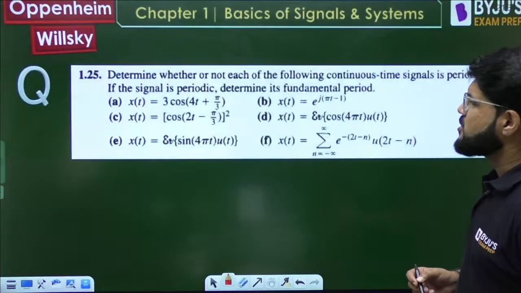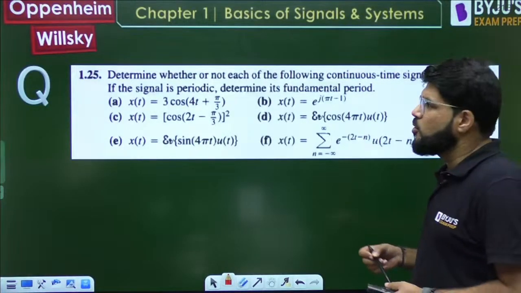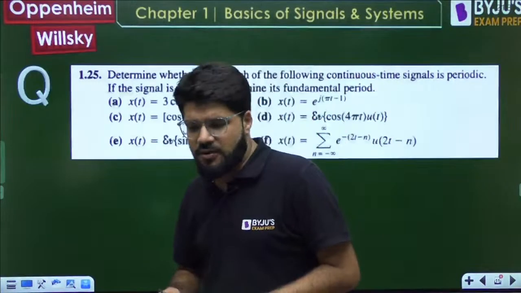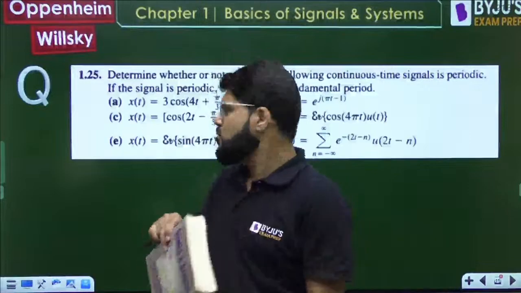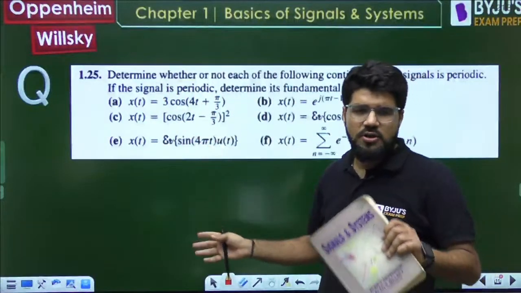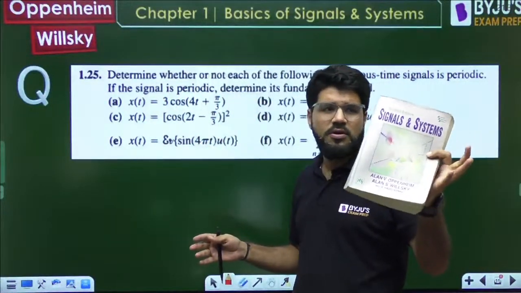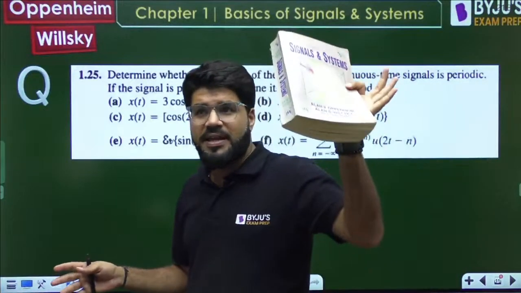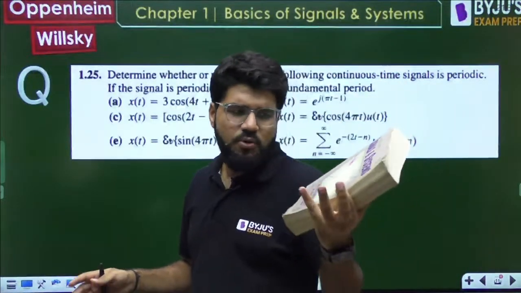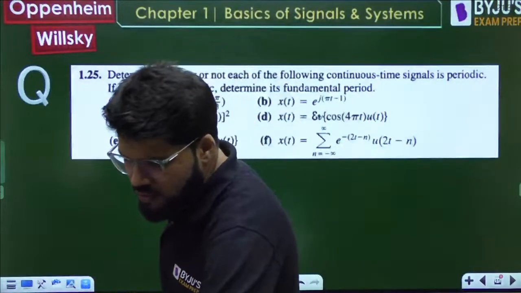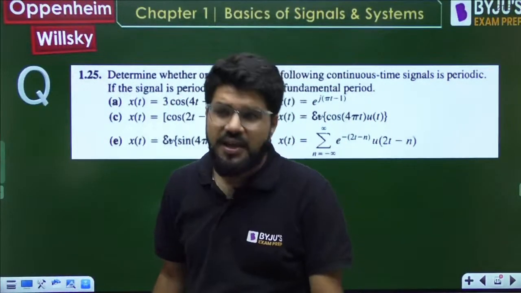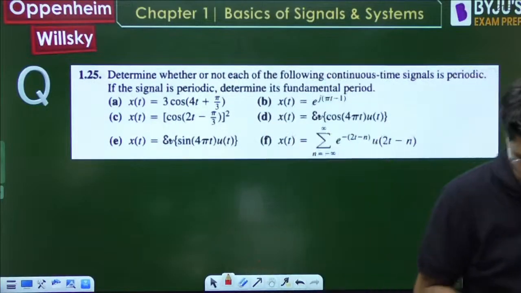Now the next question, 1.25 as per the Oppenheim and Willsky book. This is the second edition of the book, which I have personally also. I took these screenshots directly from the e-book, but this is the book, which I have had since my GATE preparation time. I told you, one of the best books, undoubtedly worth having.